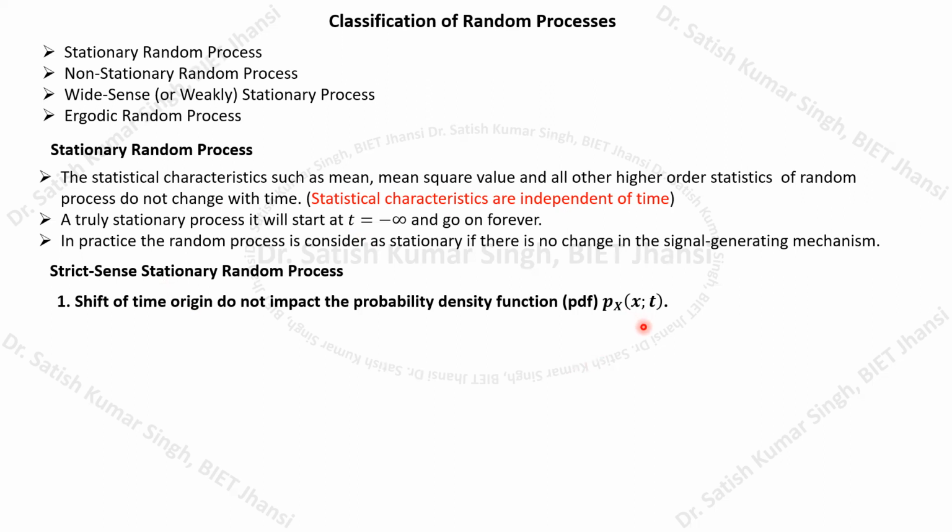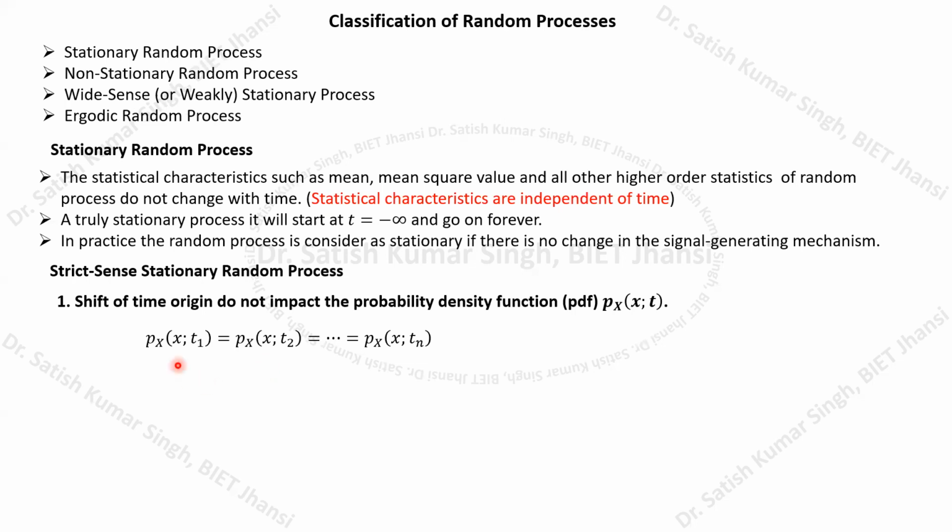As I already explained, in the case of a random process, the process is described by its probability density function. If this probability density function is independent of time, then p(x, t) will be equal to p(x, t2), and also equal to p(x, t1). The meaning of this equation is that if we calculate the first order probability density function,